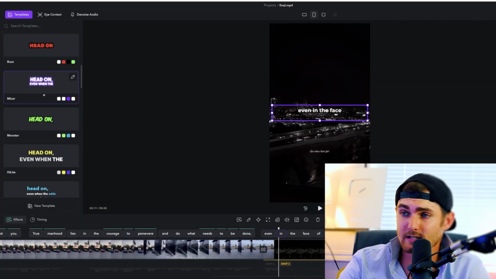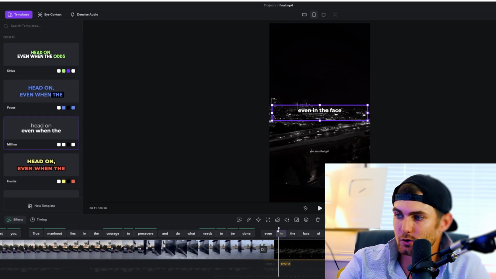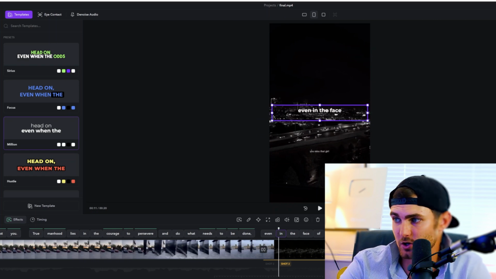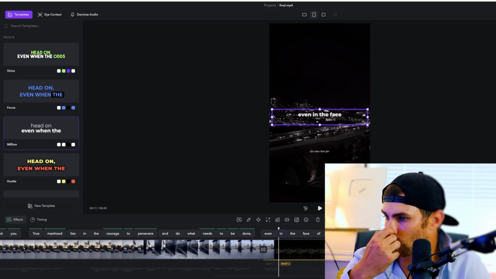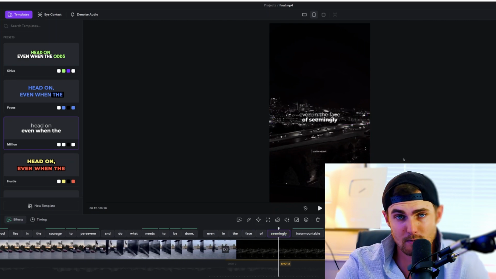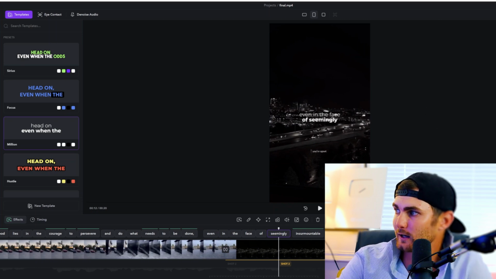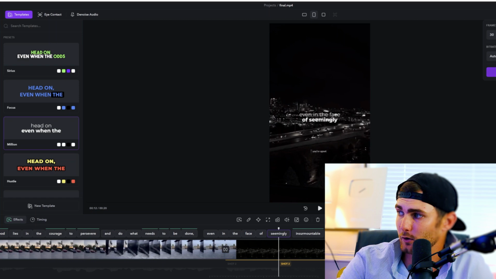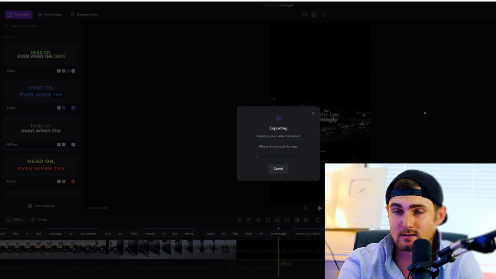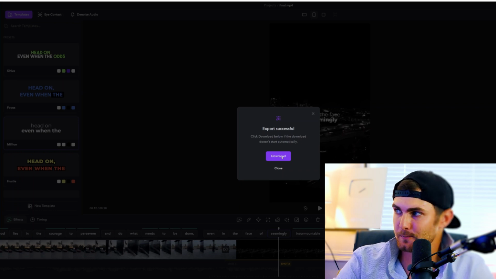You can select from plenty of different templates on the left hand side. One of my favorites is just the pure white text. You can drag and drop the captions towards the center, towards the top, towards the bottom, and really do what you want with them. You can also click on specific text and edit it if it made a spelling mistake. Once you're happy with everything, you can click on export on the top right hand side, click on export video, and in a couple of seconds, this will be ready to download to your PC. Once that's finished exporting, click on download, and there we go. Download it to our PC.